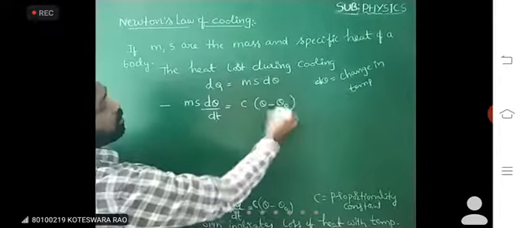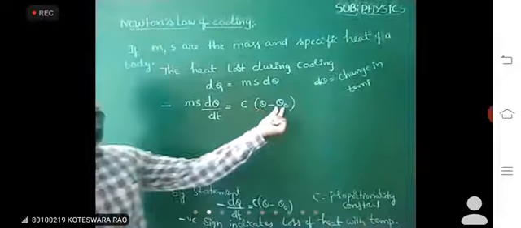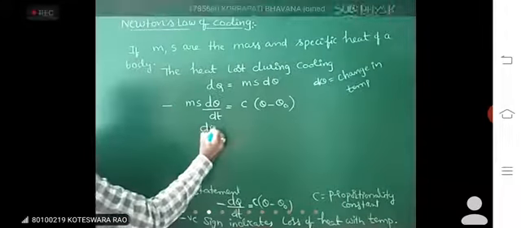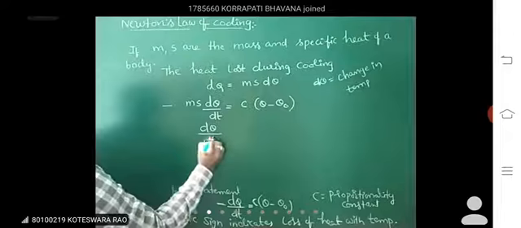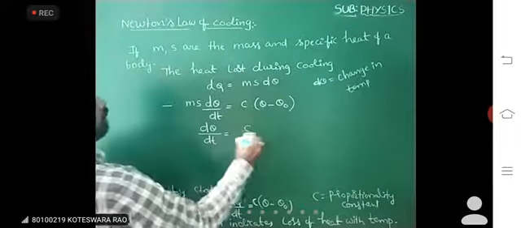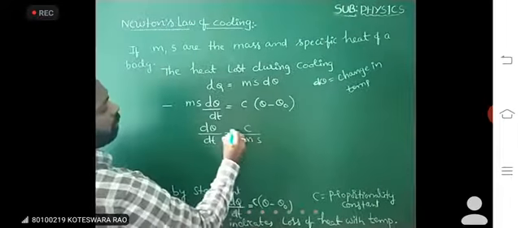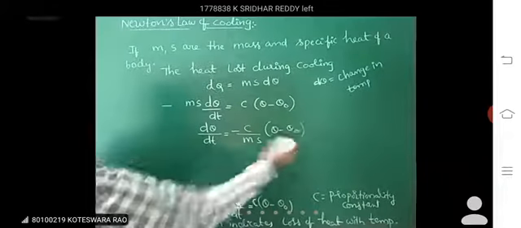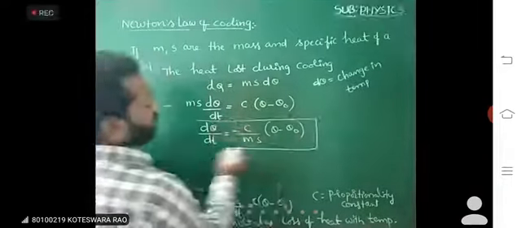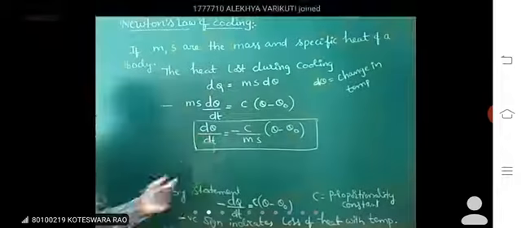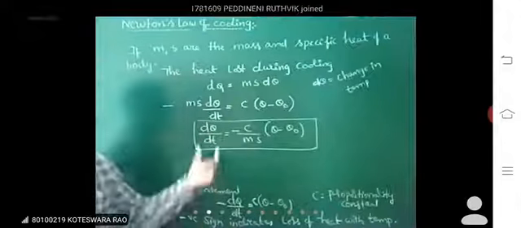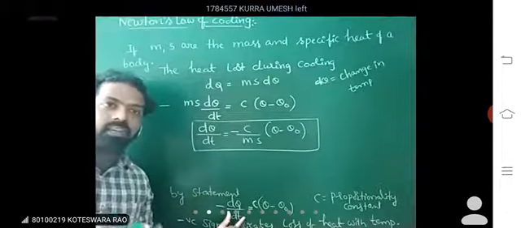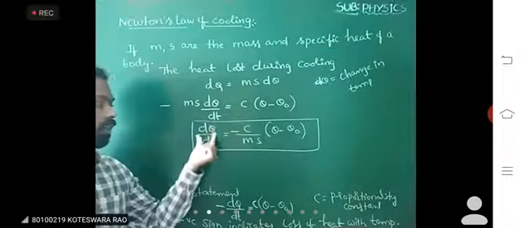Here theta means temperature of the body, theta naught is the temperature of the surroundings. So d theta by dt is equal to C by ms into theta minus theta naught. Here d theta by dt means rate of cooling, and dQ by dt means rate of heat loss.